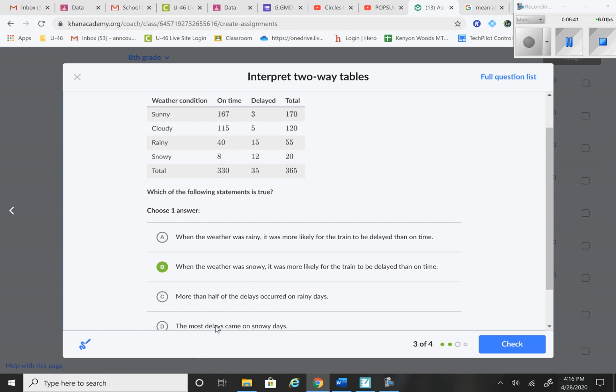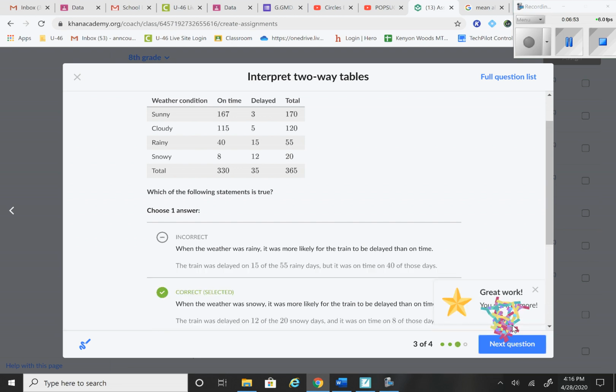And then the last one, the most delays came on snowy days. 12, not the most. I'm not going to choose that. 12 is not the most, right? 15 is higher. So I'm going to stick with B as my choice.